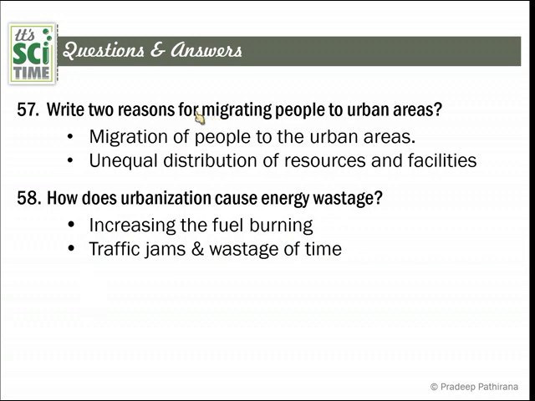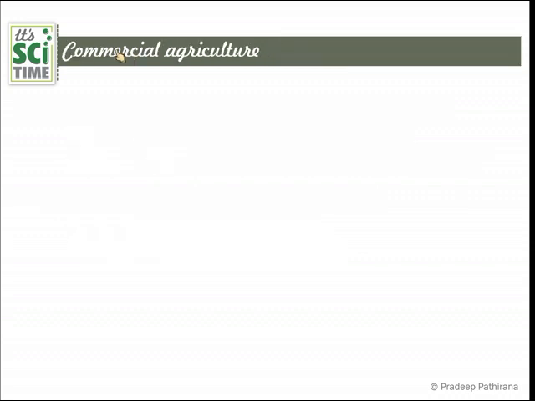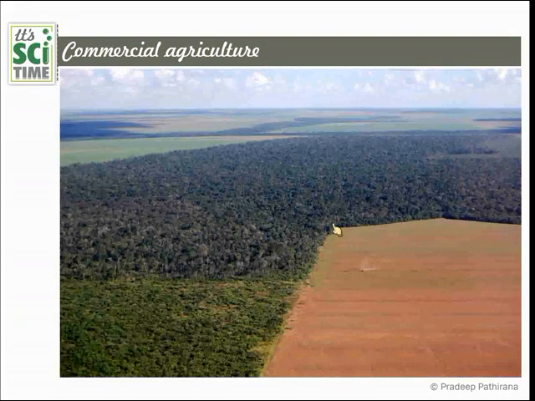Then the next theme is commercial agriculture. Agriculture is an environmentally blended thing. People did it around 11,000 years ago. They started the agriculture, but nowadays agriculture has really turned into an industrialization process. And look at modern agriculture.